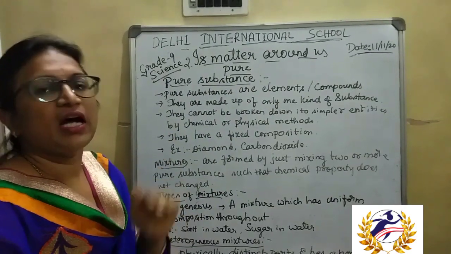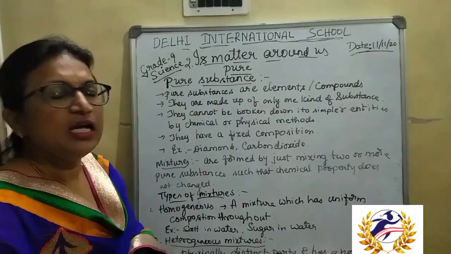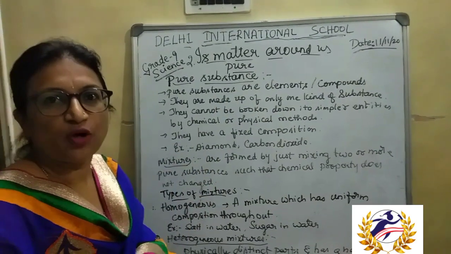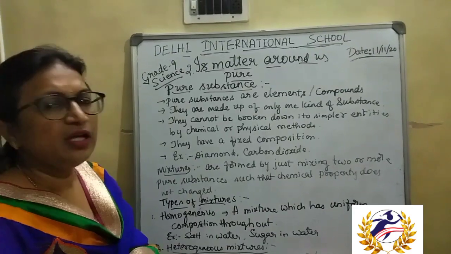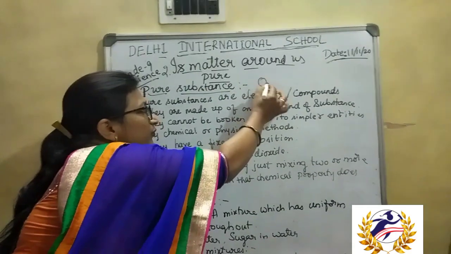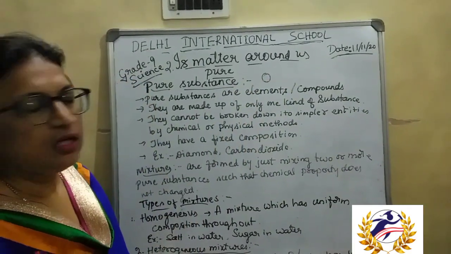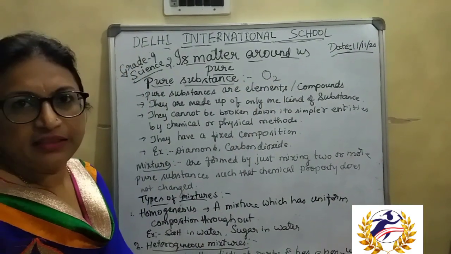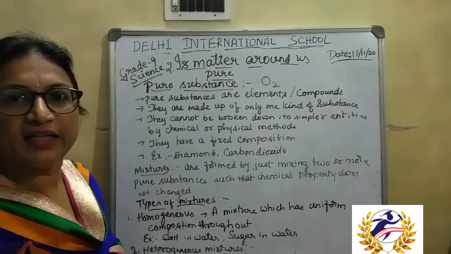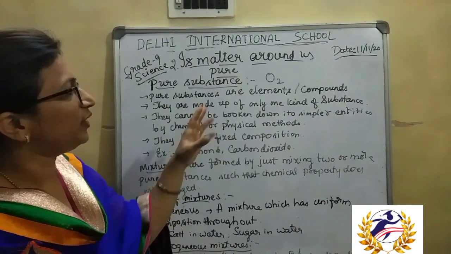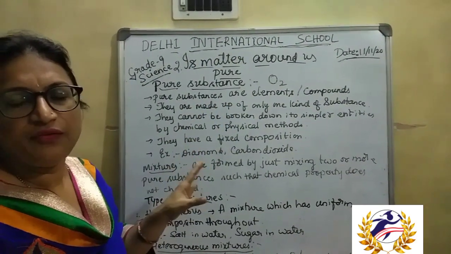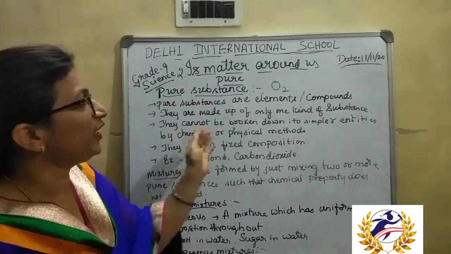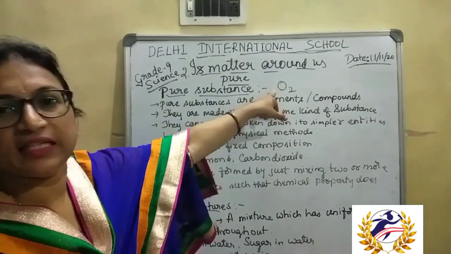I discussed elements in the last chapter. Elements are composed of the same kind of atoms. For example, oxygen is present in nature in O2 form, that is, two oxygen atoms combined, and we call it an element. It cannot be separated by physical methods like filtration, which we have discussed. So we cannot use those to separate these oxygen atoms.